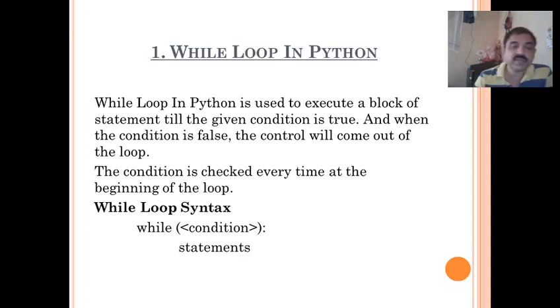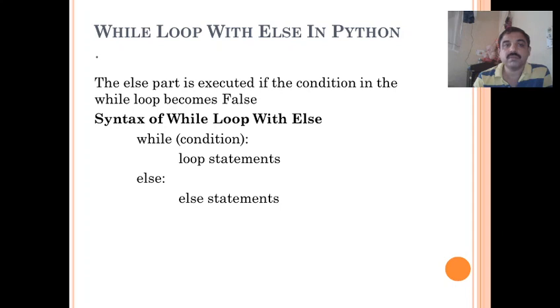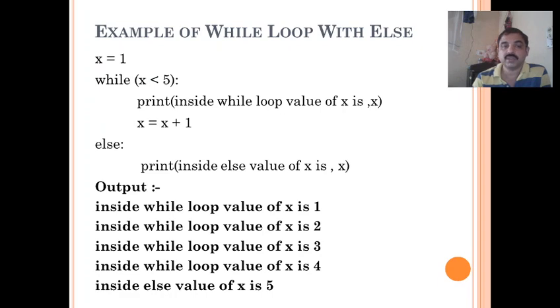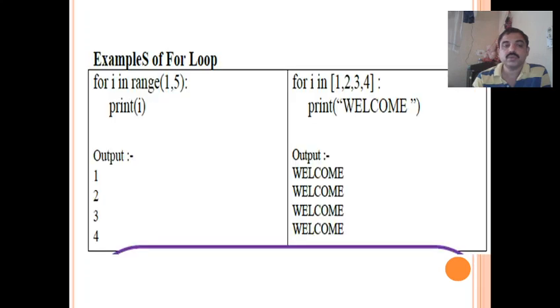In the while statement, the condition will be tested in the beginning, and if it is satisfied, the body of the loop will be executed. We saw examples of the while statement with the loop with else and without else. If you use else, then after the condition is tested, the body of the loop will be executed, and after completion of the loop, it comes to the else part. In the same manner in for loop also, we use range function or without range function, for loop can be executed.